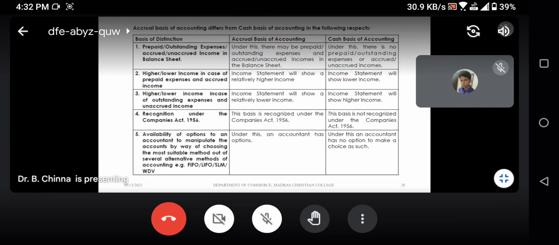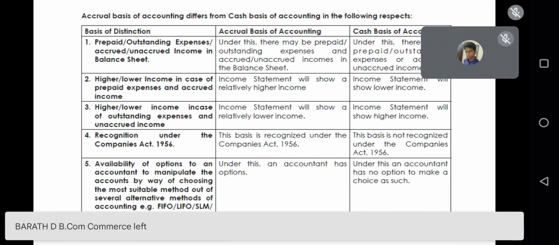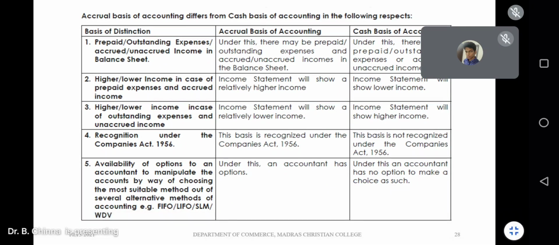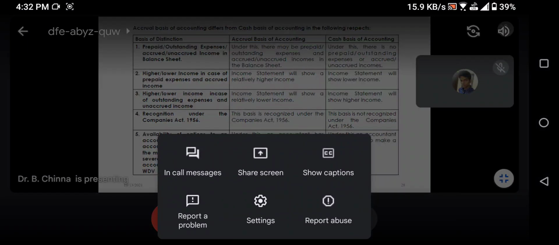And again, here the Companies Act should be 2013. Please don't follow 1956. It has approved this accrual basis, but cash basis is not recognized. Availability of options to an accountant to manipulate the accounts by way of choosing the most suitable method out of several alternative methods of accounting is here in accrual basis.